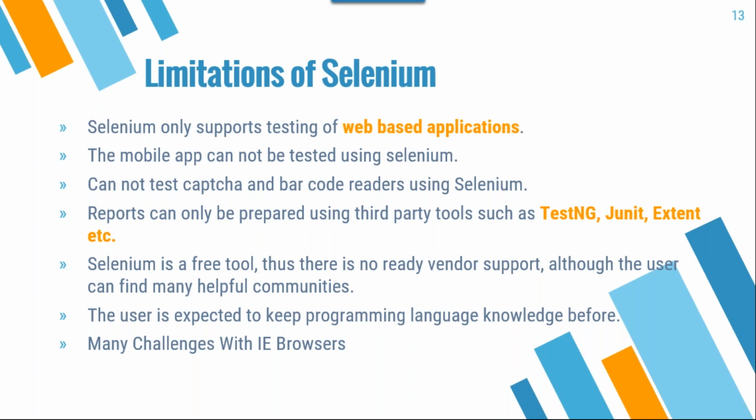And one more thing: we cannot test captcha and barcodes. This is a big disadvantage, right? Nowadays authentication like OTP numbers and captcha images, we cannot do with automation. It cannot test captcha and barcodes. Barcodes means for every product we have a barcode, right? For every product, a unique ID number will be there, and that unique ID number comes in the barcode. So that kind of barcode, we cannot automate.